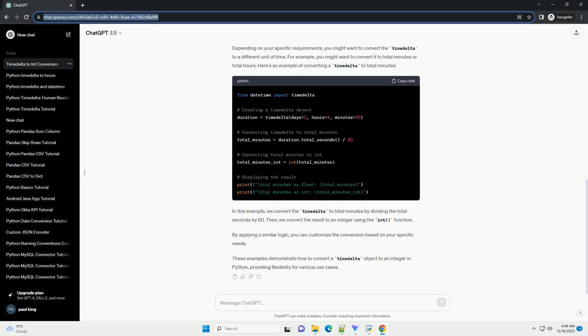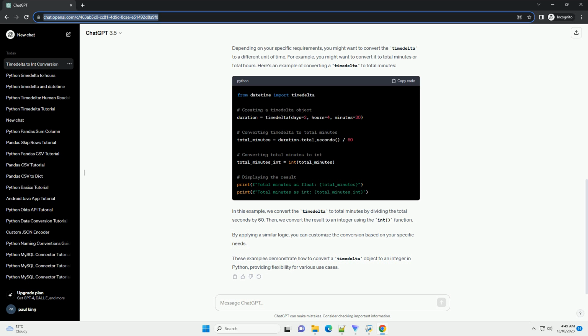One common use case is to convert a timedelta to the total number of seconds. The total_seconds method of the timedelta class can be used for this purpose. In the example above, we first create a timedelta object representing a duration of 2 days, 4 hours, and 30 minutes. We then use the total_seconds method to obtain the total duration in seconds. Finally, we convert the result to an integer using the int function.